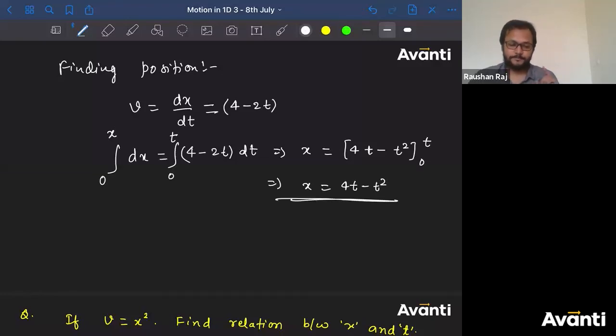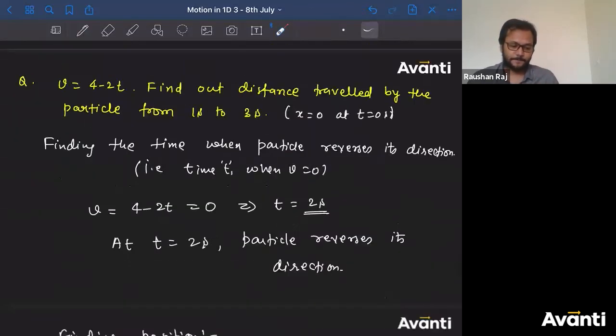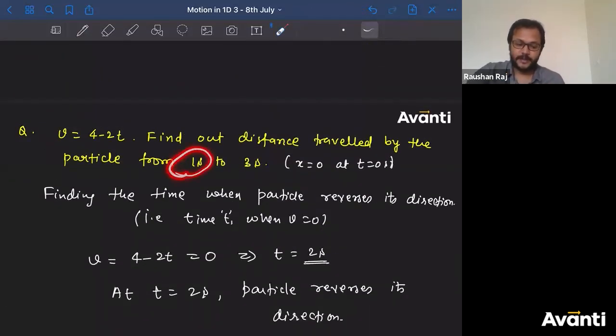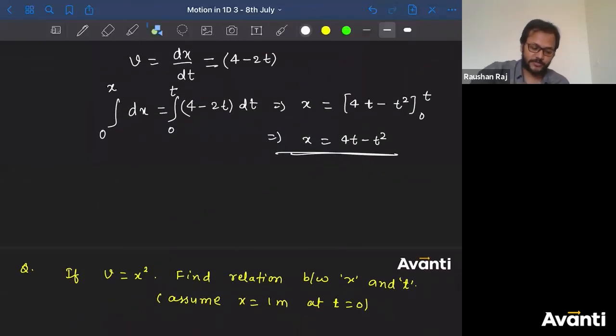So at how many instants we have to find the positions? At 1 second, at 3 second, and at 2 second as well, because at this point the particle will reverse its motion. Let us draw the line of motion here. This is x is equal to 0, this is t is equal to 0.